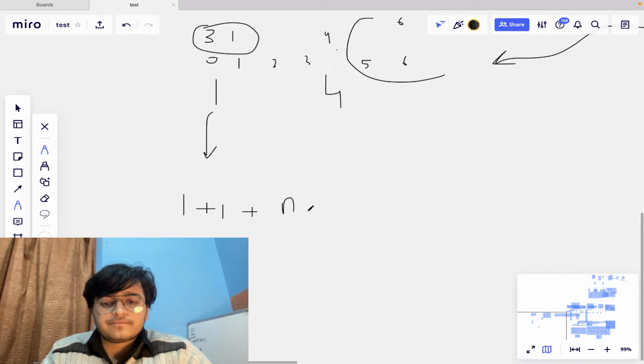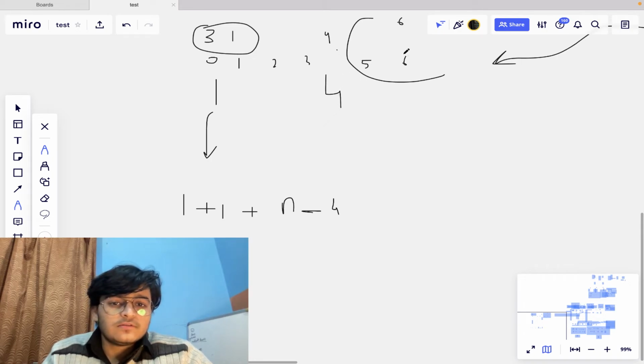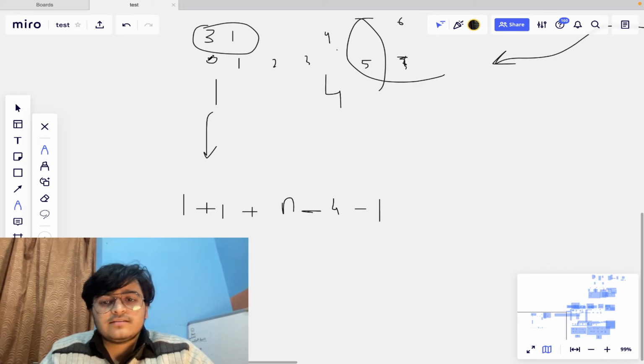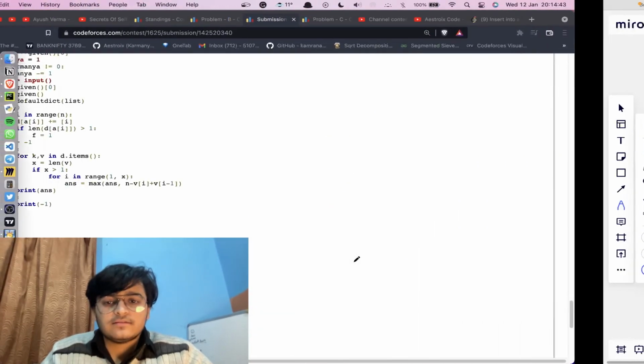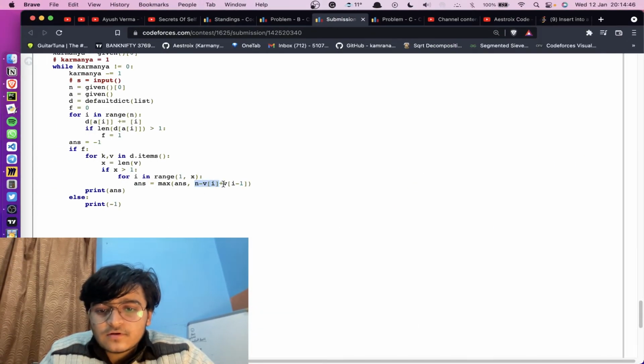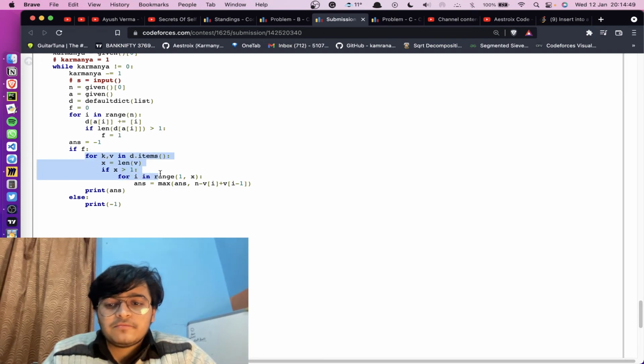So it will be equal to n minus the index, n minus 4, and I have to subtract again. So there are 6 elements, it is present at 4, so 6 minus 4, again minus 1, because if there are 6 elements, then it will be till the 5th index, not the 6th one. So we have to subtract 1 also, because this is a 0 indexed array, so this 1 will get cancelled, and my answer will be n minus the upper value plus the lower value. Okay, so this is it, n minus the upper value plus the lower value. So now if I take the maximum out of all these, that will be my answer.